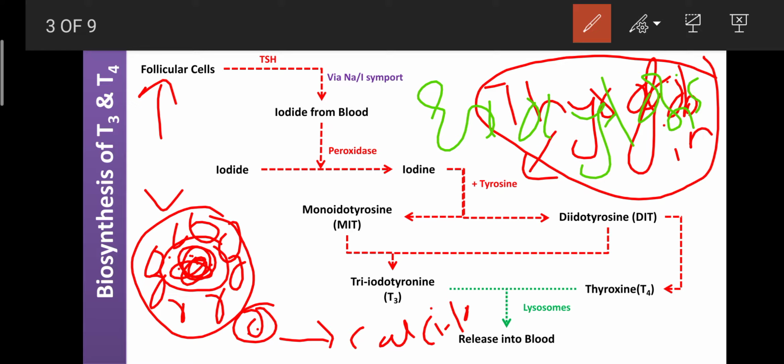Those are present in the cytoplasm of the follicular cell, and they release tyrosine, and tyrosine is required for the synthesis of T3 and T4. This is the basic information regarding the biosynthesis of T3 and T4. It mainly depends upon the main molecule, that is iodide, and the second molecule, tyrosine.